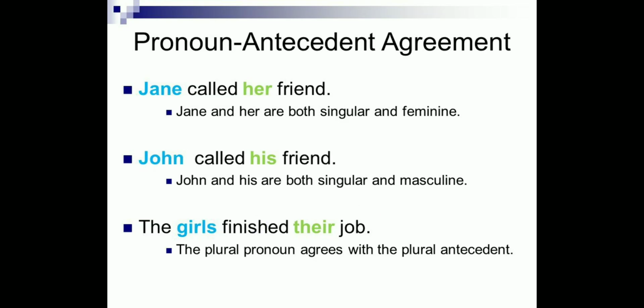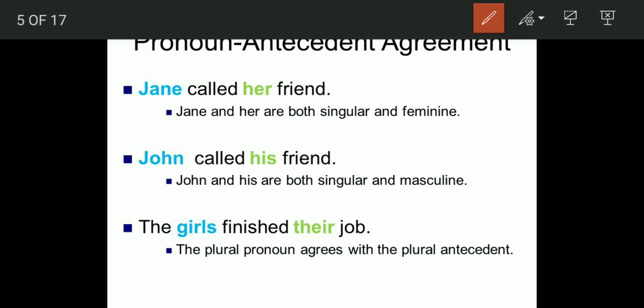We can see some more examples of how a pronoun agrees with its antecedent, that is, the noun in place of which it is being used. Jane called her friend. Jane is a girl, that is why we have used the pronoun her. We have not used his. We have not used them. Why not them? Because Jane is singular. So we see that both Jane and her are both singular and both feminine. The noun, that is the antecedent, and the pronoun, they both have to be the same.